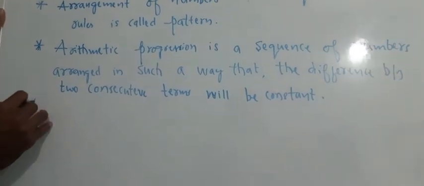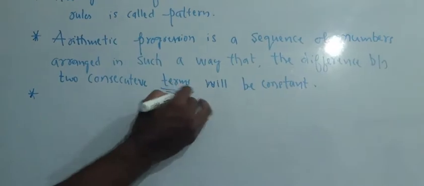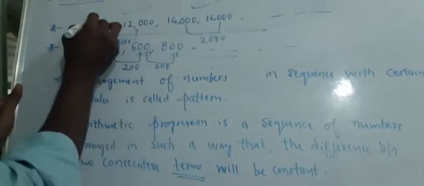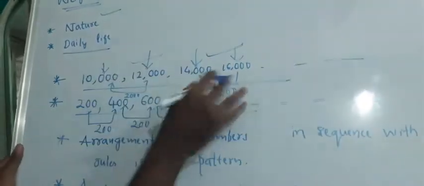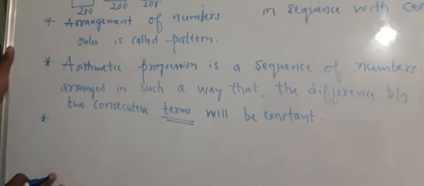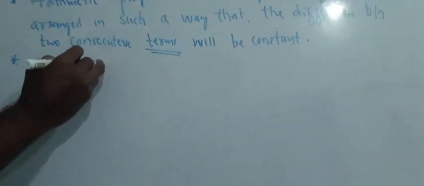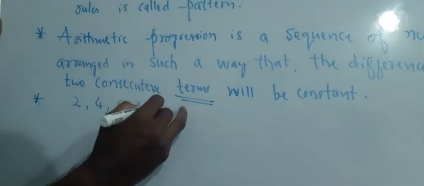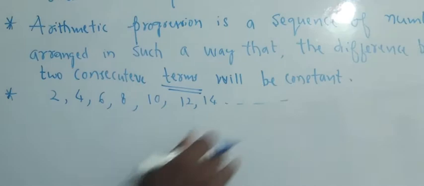Now, before that, what do you mean by a term? Across the sequence, every single number we call a term. Okay, now I'll write one arithmetic progression, that is 2, 4, 6, 8, 10, 12, 14 and so on.